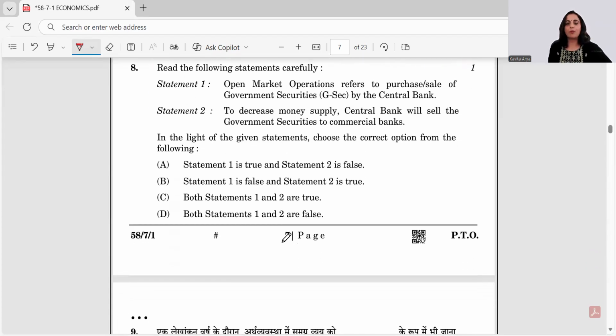Next question says, open market operations refer to this purchase and sale of government securities. Yes, this is true. And to decrease the money supply, the central bank will sell the securities. Now, understand, when the central bank sells the securities, it means their money of the public is soaked with it. It means to decrease the money supply. Yes, that money supply from the economy is decreased and that is trapped with the government by selling the government securities. So this is also true. Hence, both the statements are true.